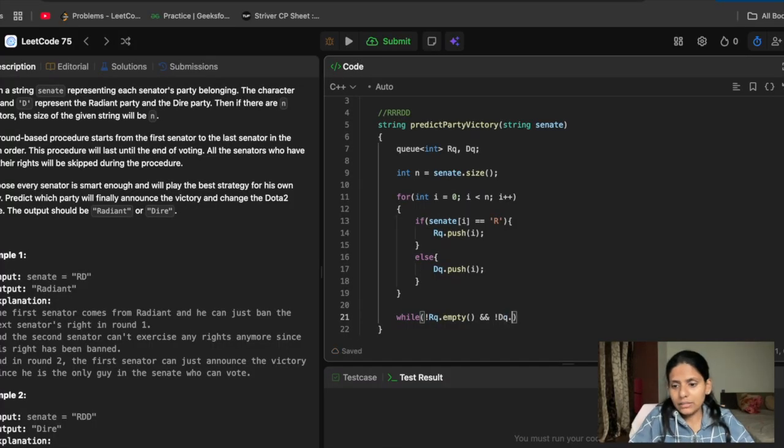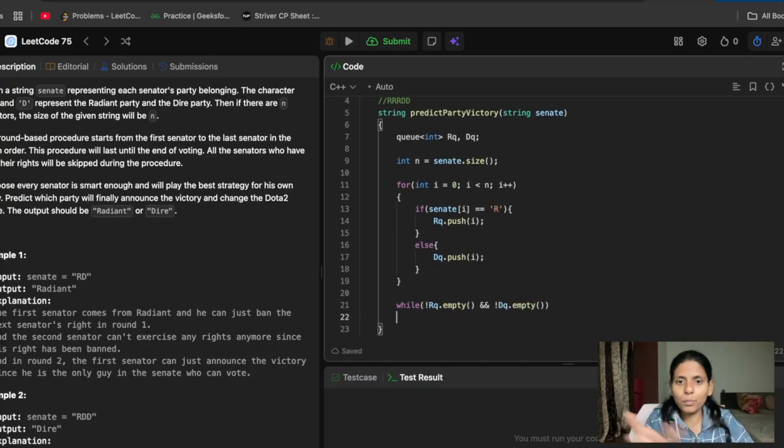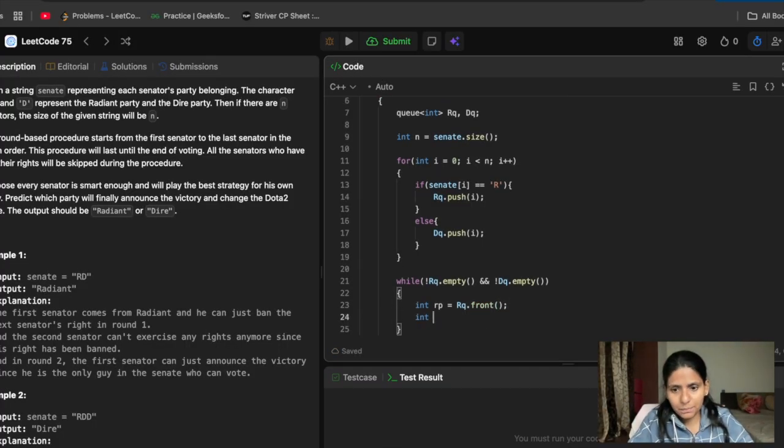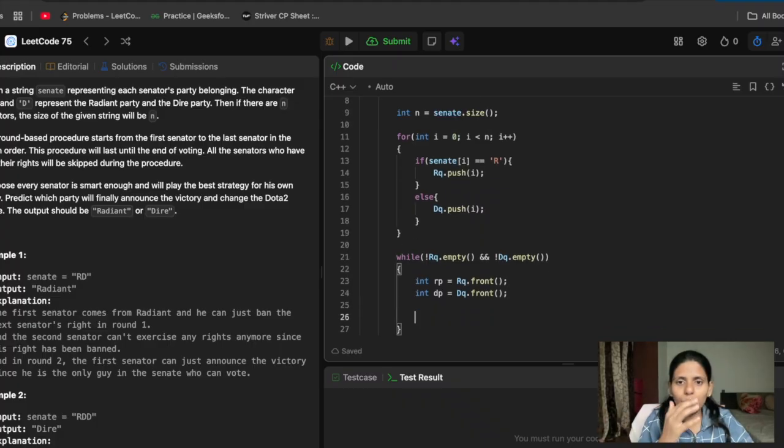Till then we'll just pop out whatever the Radiant's index, the R position, RP, is RQ.front(), and for the Dire position, DP is DQ.front(). Then we have to pop them out, right? Because for that round their work will be over.